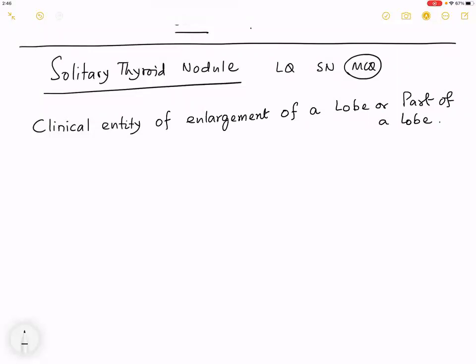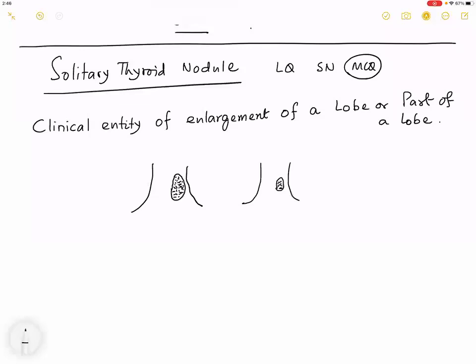It means that either the patient presents with one lobe that is prominent, or the patient presents with part of a lobe that is prominent and clinically palpable. But that's it. Please understand.